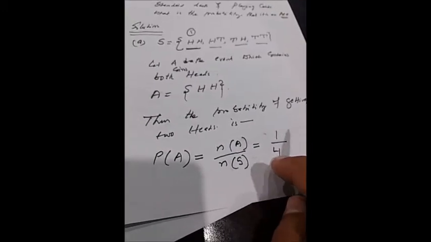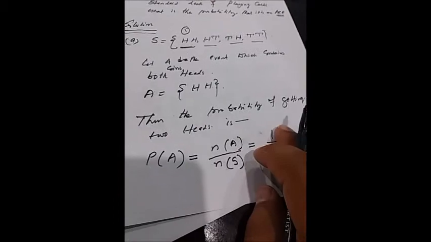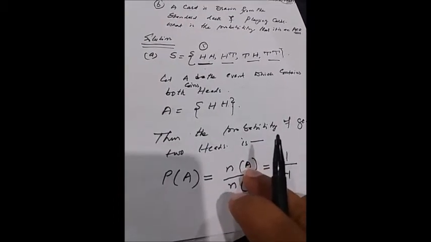So the probability of getting A is the number of favorable cases divided by the number of possible cases. So 1 divided by 4, where 1 is the favorable outcome and 4 is the possible outcome. Possible outcomes are contained in the sample space, whereas favorable outcomes are contained in the event, which is created from the sample space.